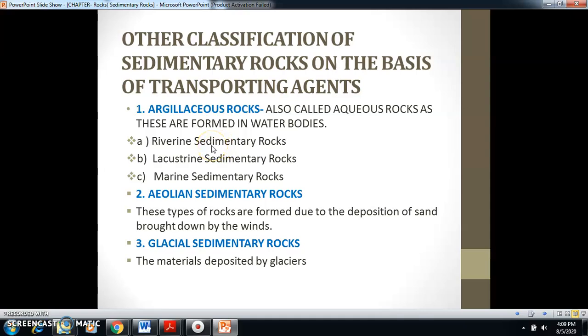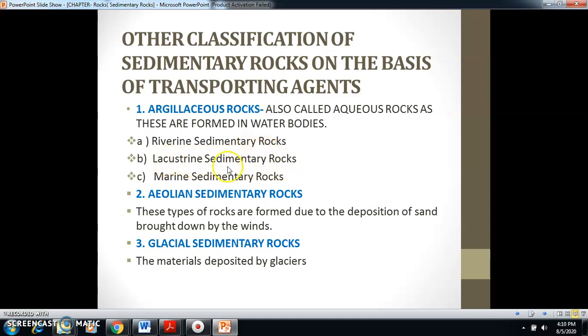So who brings those sediments and deposits them in the river? External agents bring sediment and deposit it within the river, or we can say, nearby rivers.